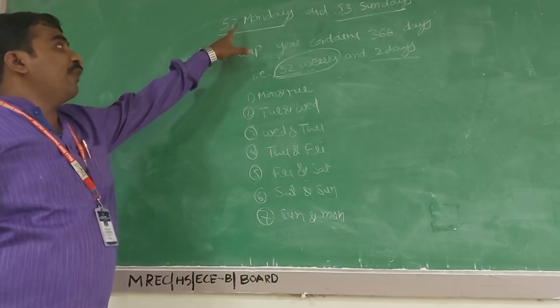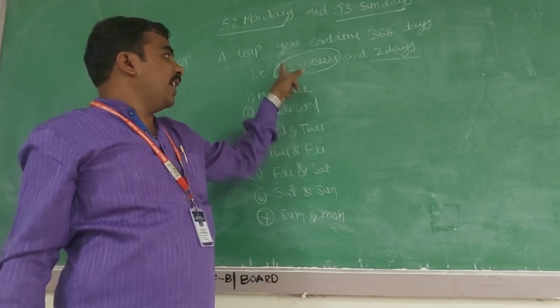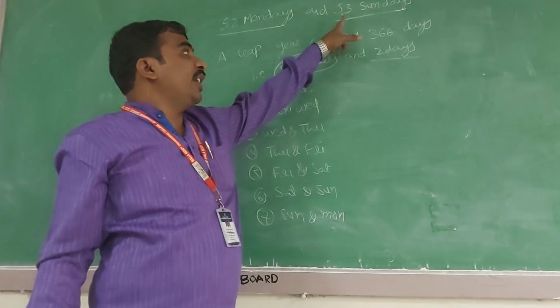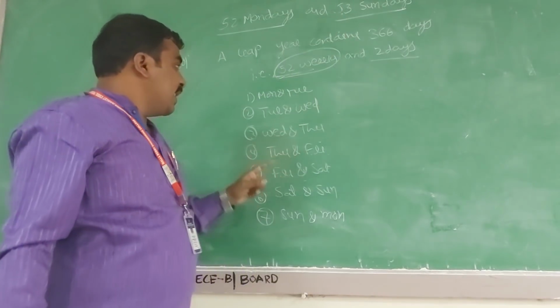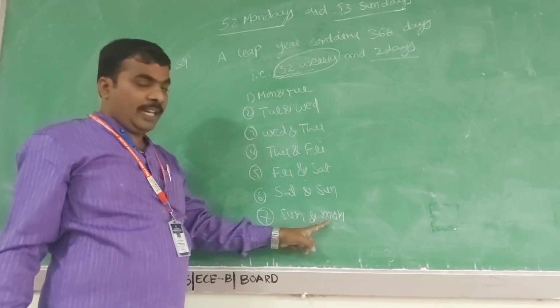Here we want 52 Mondays and 53 Sundays. We already get 52 Mondays from the 52 weeks. To get 53 Sundays we have two chances: Saturday, Sunday and Sunday, Monday.